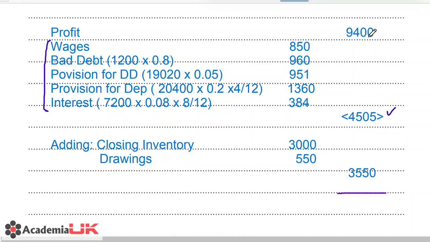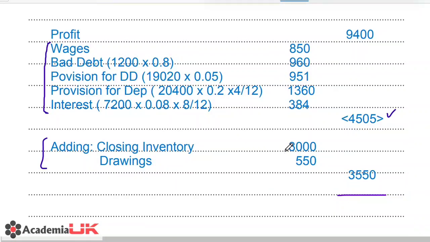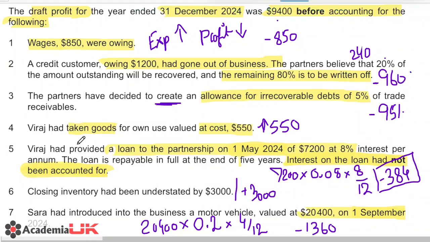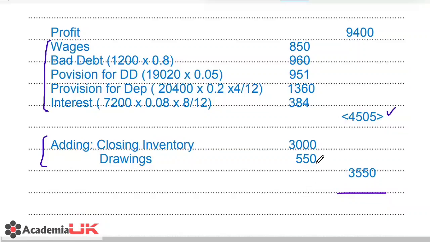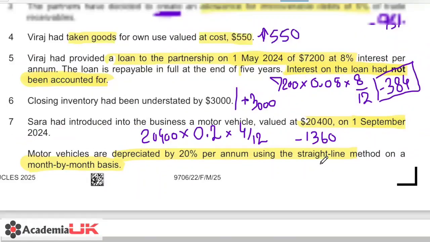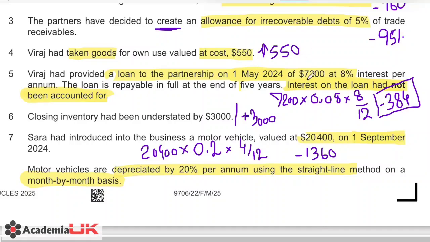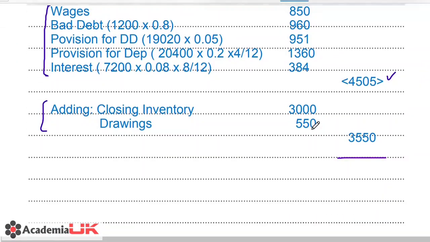We are deducting that from 9400, and then we are simply adding the values that will have a positive impact on the profit. So this 3000 was the closing inventory, which was understated, and that will obviously have a positive impact on the profit. And then there were these drawings, and obviously these drawings were deducted from purchases, so that will again have a positive impact on the profit.